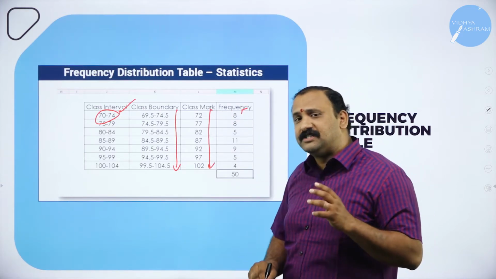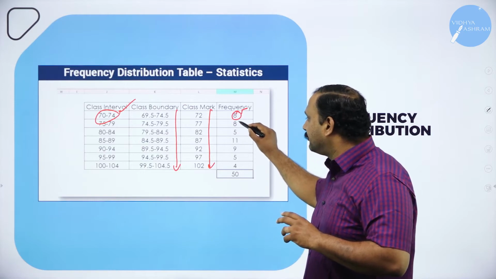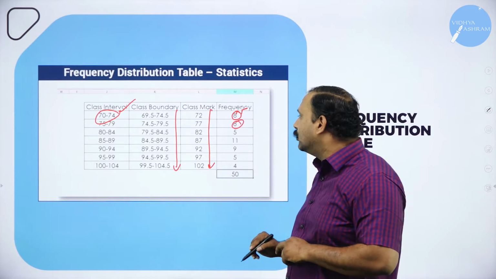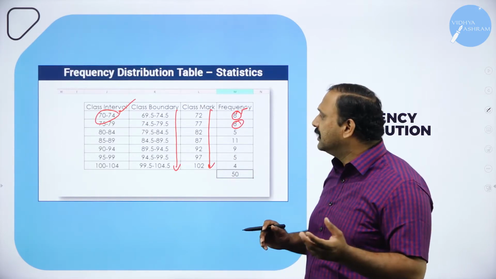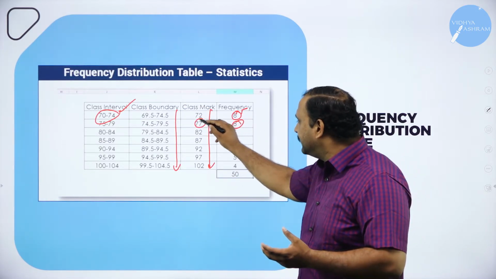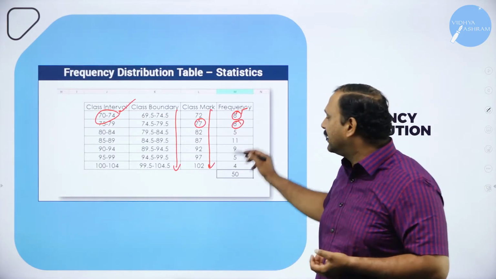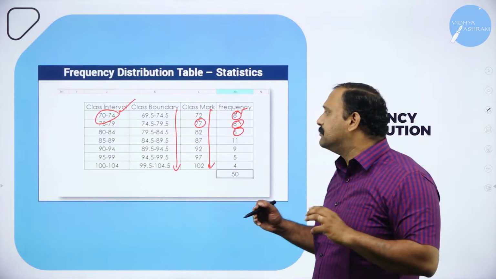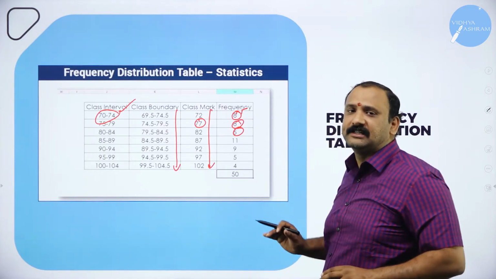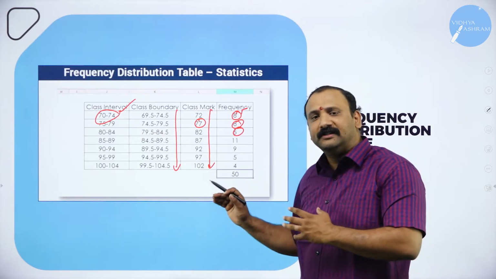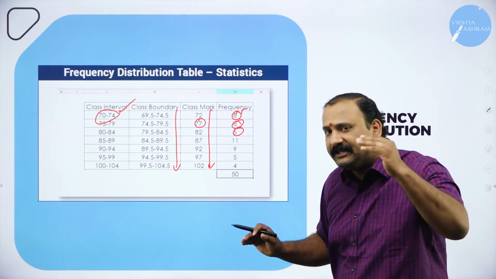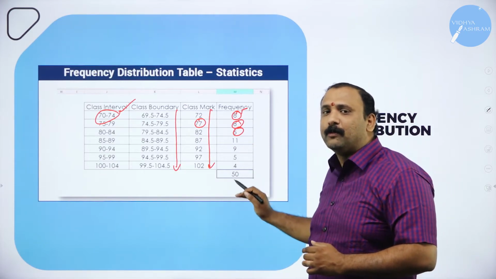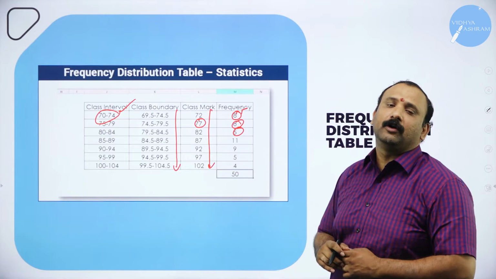Now, what does the frequency say? This many number of times it has been repeated. So when you say that the class mark is 72, there are about 8 people who have got it. When you say in this range of 77, there are 8 people. 82, there are 5 people. So like this, when you try to understand the frequency table that has been given, you will be able to understand at what levels, at what intervals, at what pace things are happening for you, so that you will be able to match and put it forward altogether.